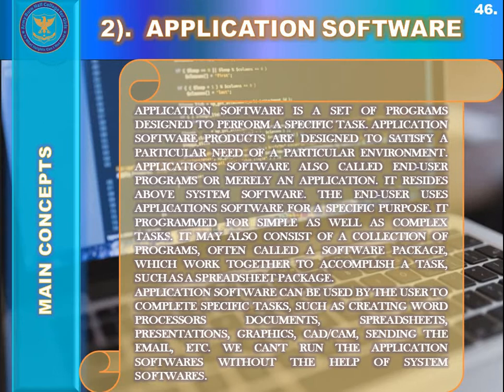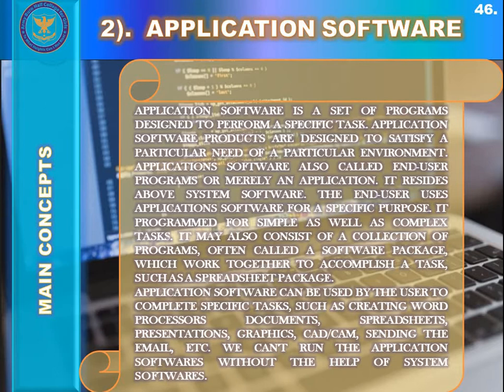If you talk about the Microsoft Office package, in it there exist certain softwares: MS Word, MS Excel, MS Access, MS Outlook, MS Project, and much more.